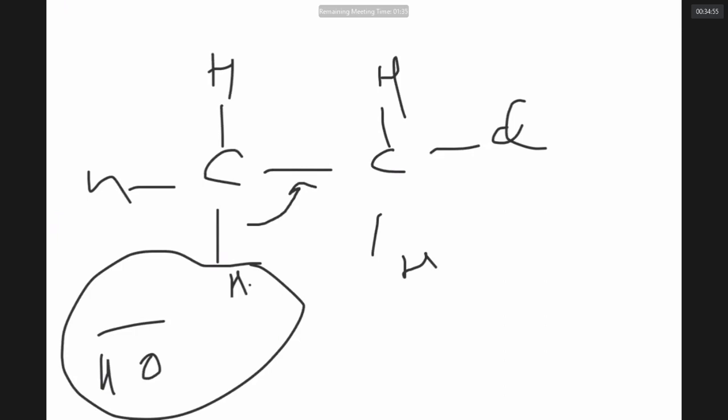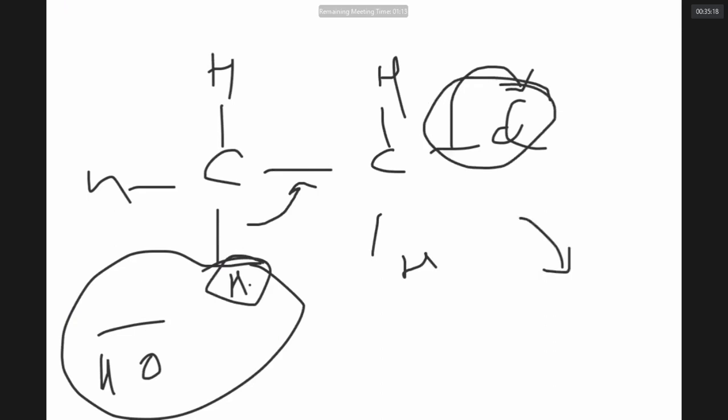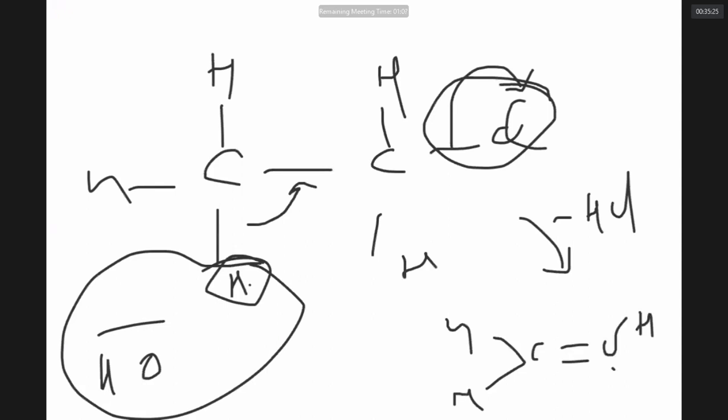When the bond comes here, this carbon will become pentavalent. In order to make this carbon comfortable, quickly it will eliminate Cl minus. Earlier you lost H plus, now you lost Cl minus. Can you see that, sir?